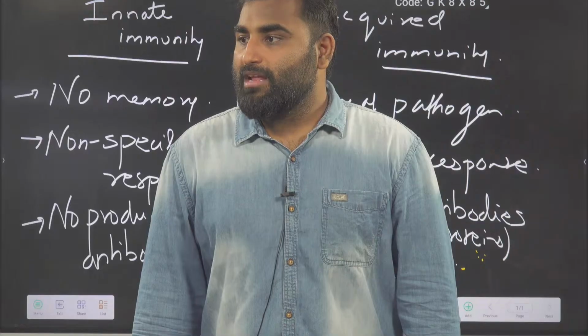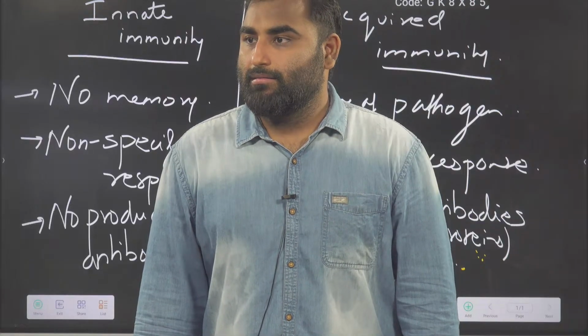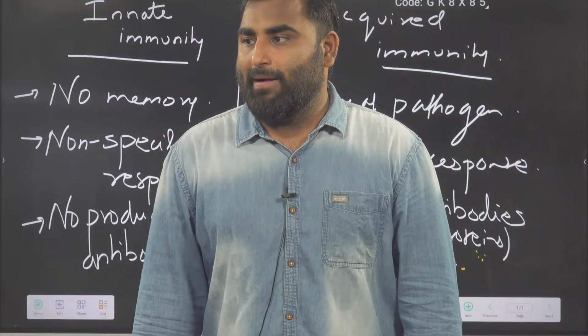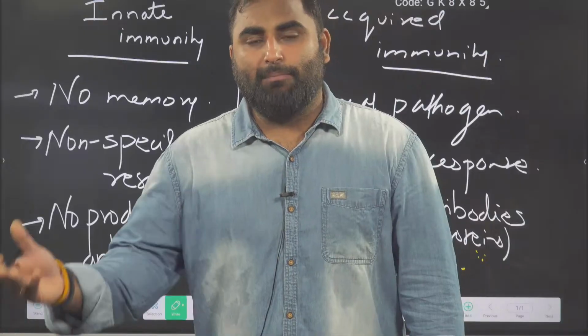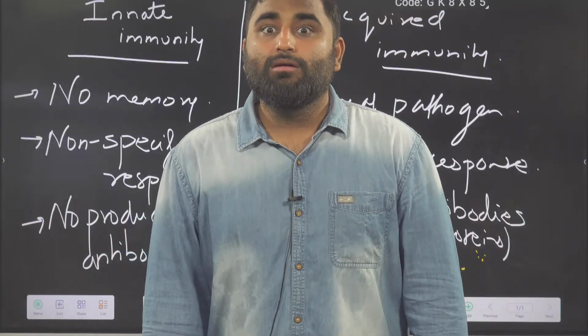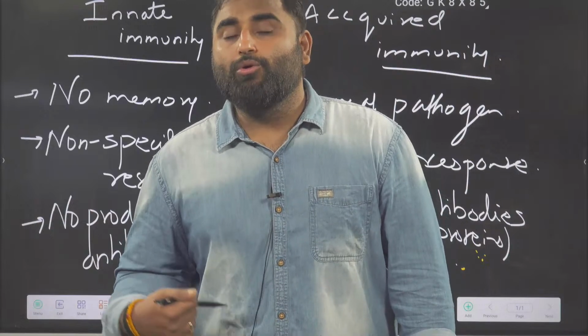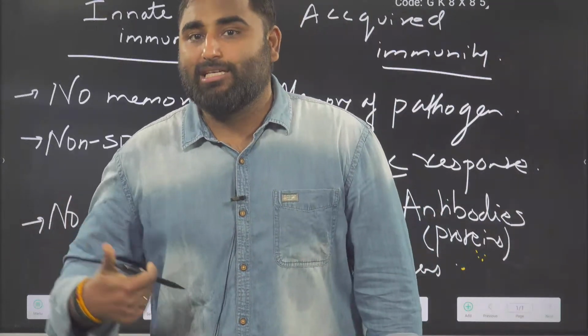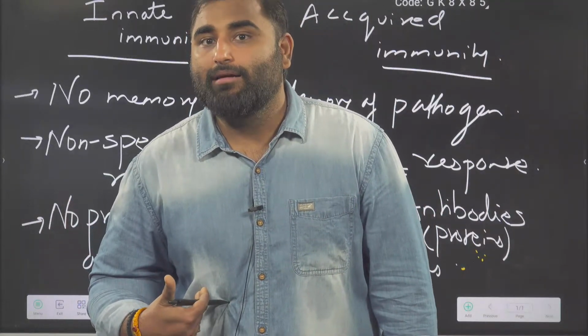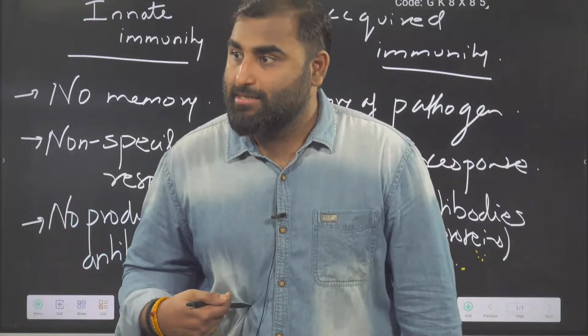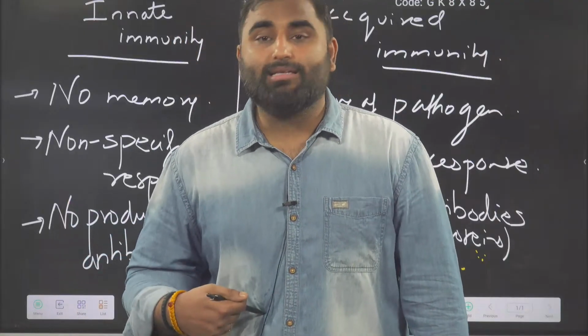Like when someone gets a dog bite, there is a dangerous chance that the person may get rabies. So what antibodies do you give? You give an antibody injection against the rabies virus to the dog bite patient.